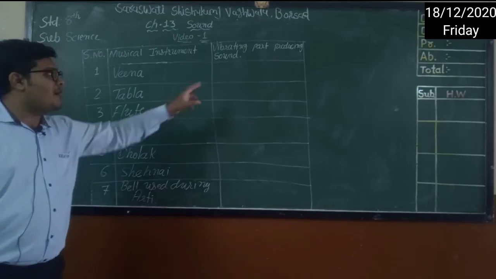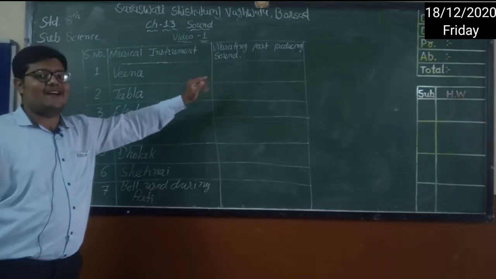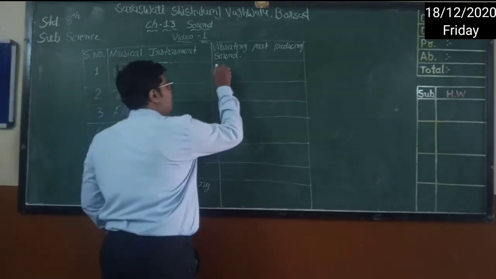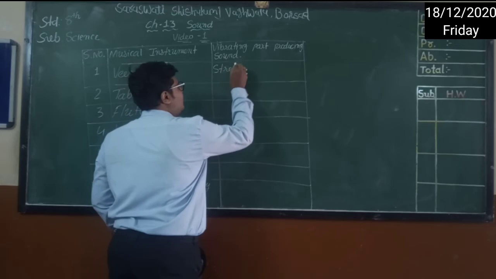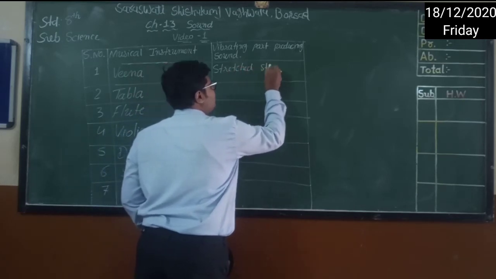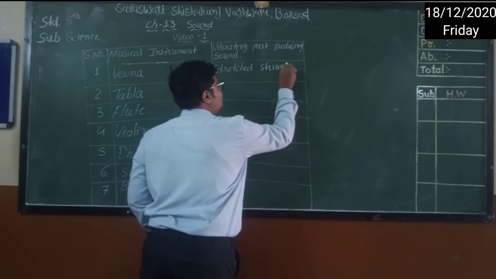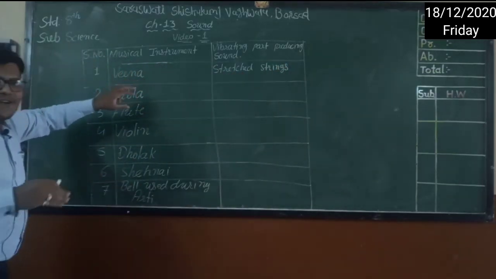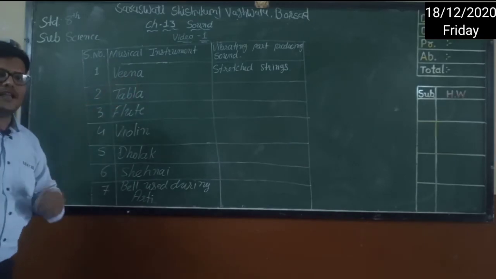So which part is vibrating? There are stretched strings which vibrate and produce the sound.